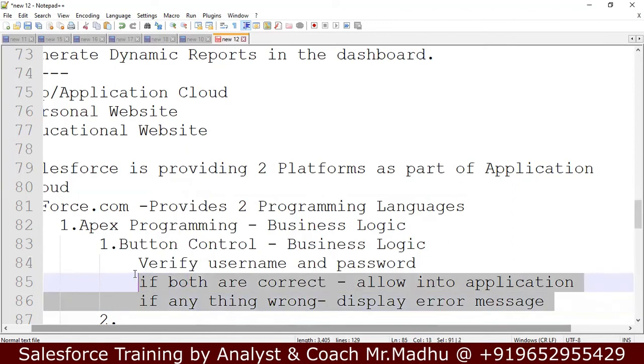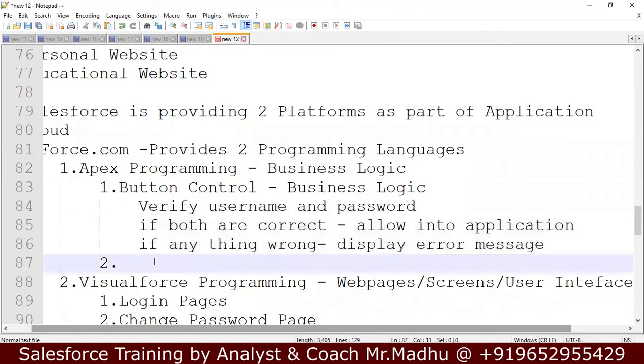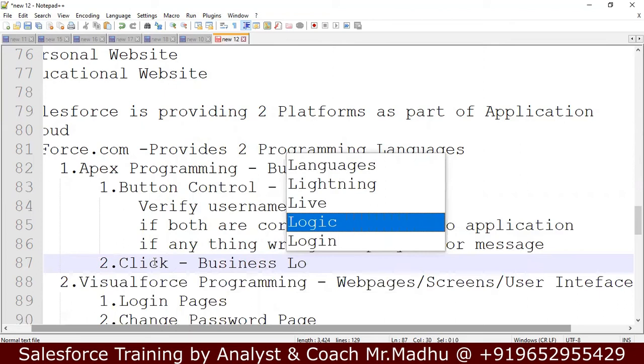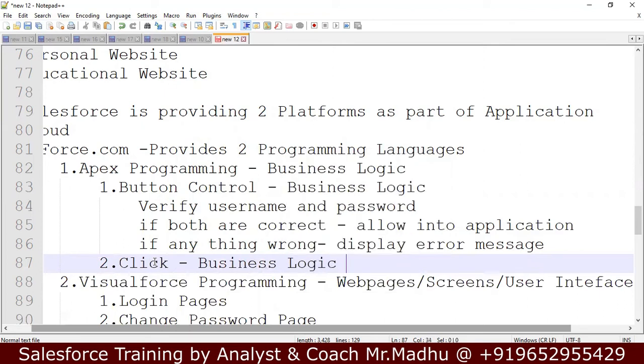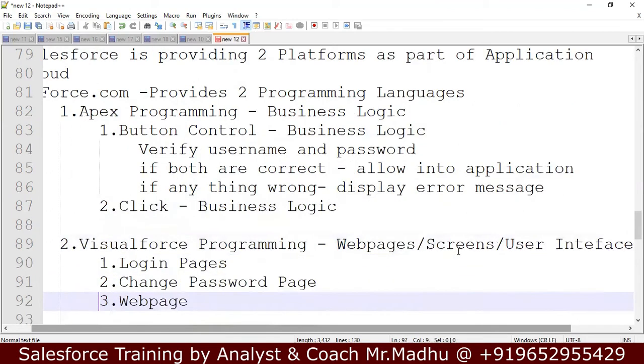We write everything programmatically, and these results will come. For every click, there is a business logic behind it, and the business logic gets executed and gives some results. This is about the Force.com platform.